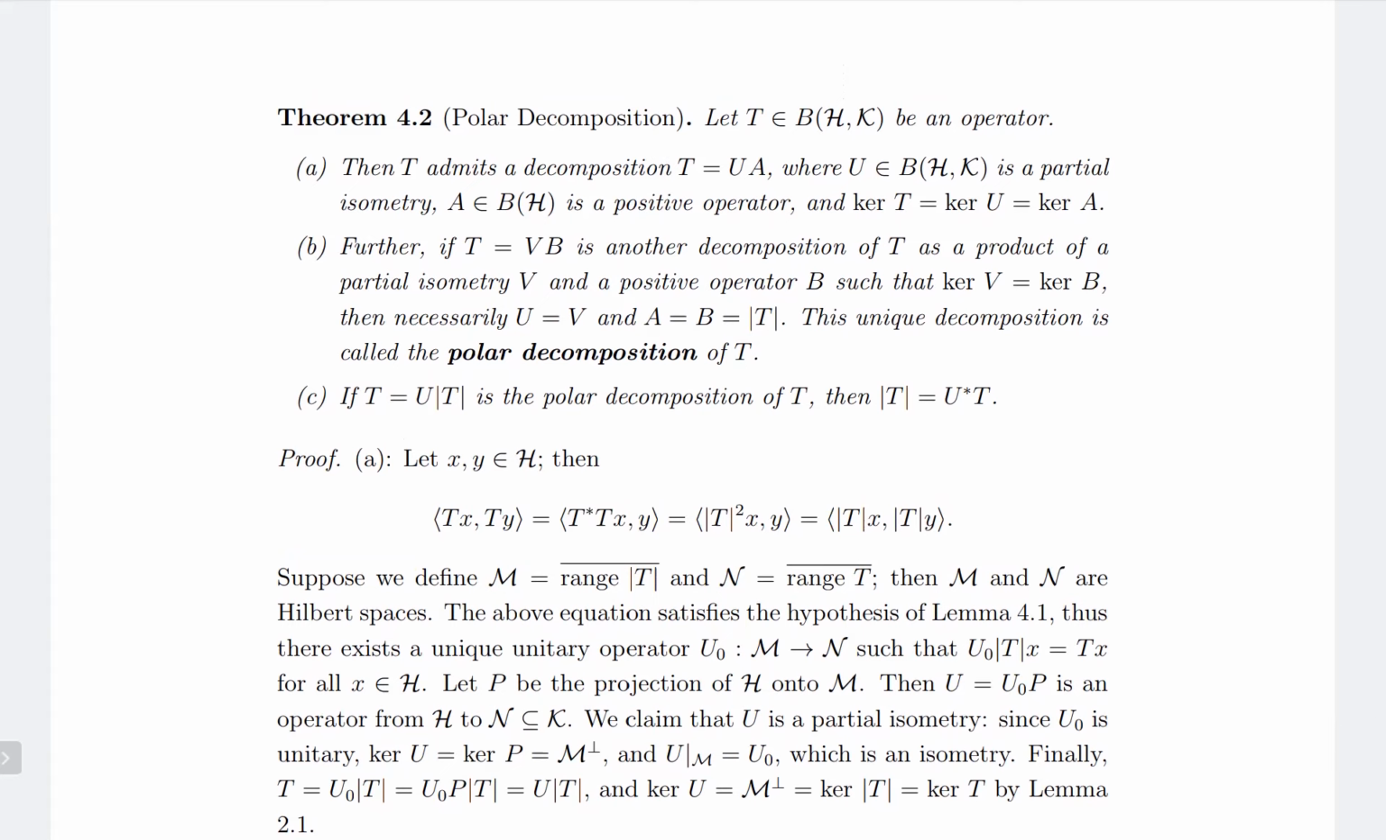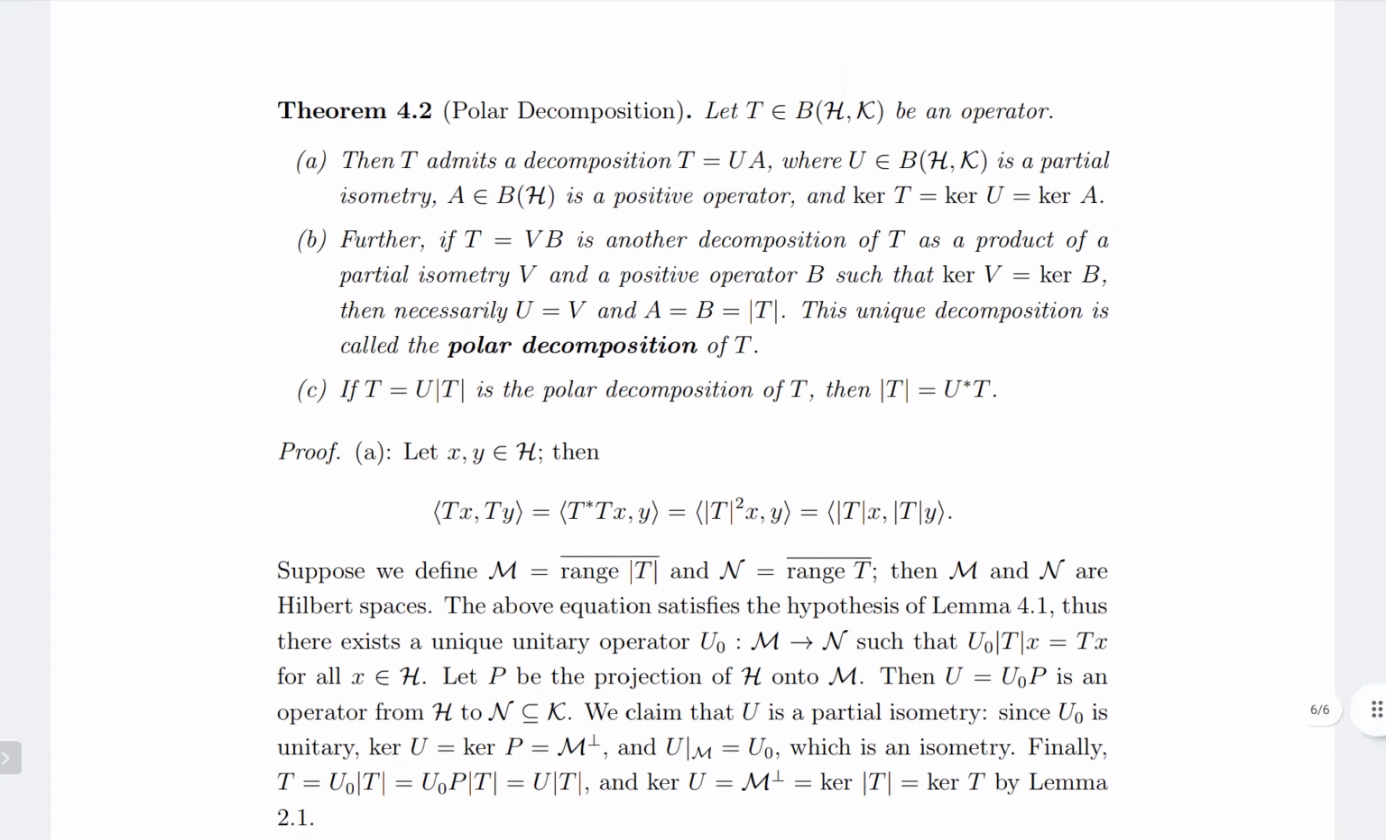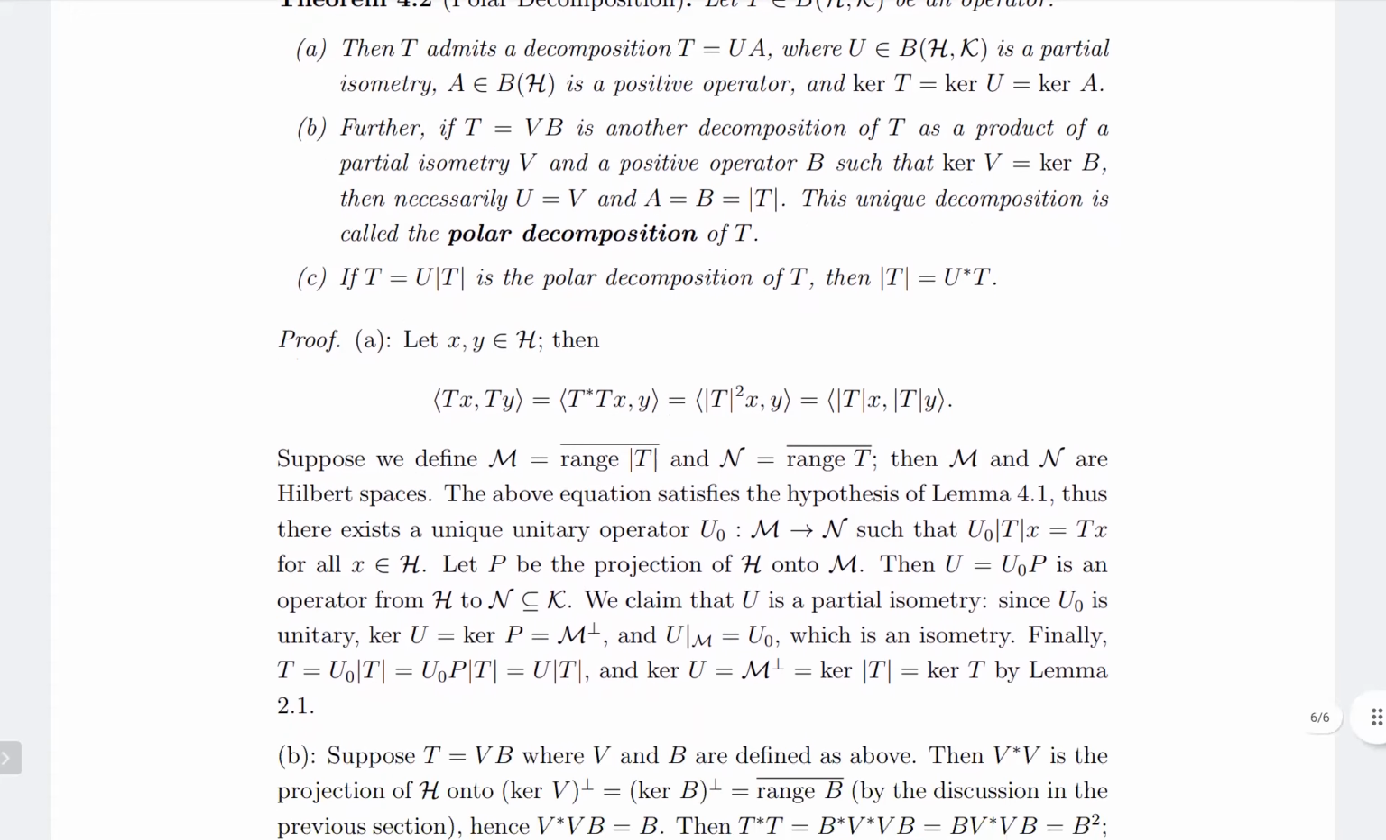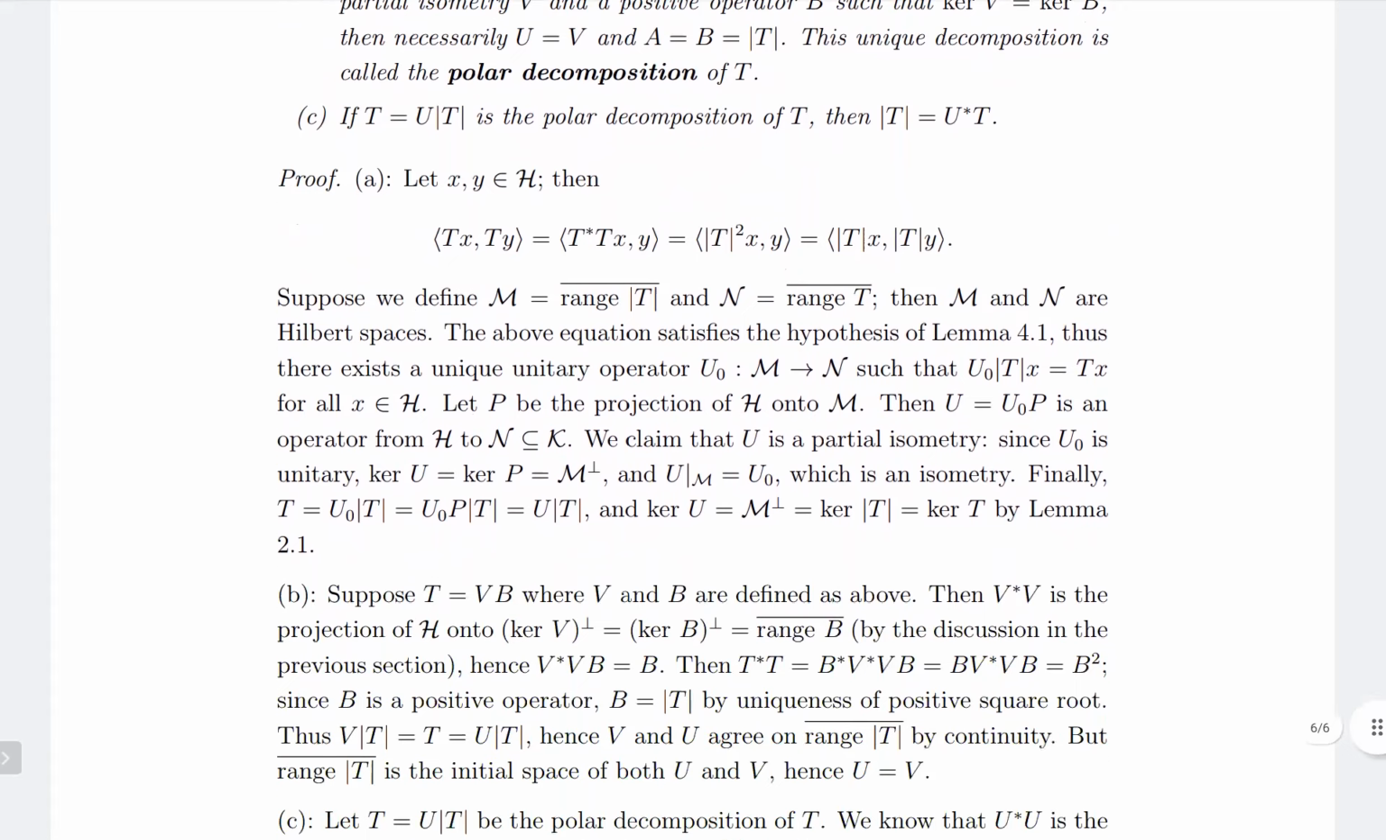So part A, we should show that T equal to UA, where U is a partial isometry, A is a positive operator, and kernel T equal to kernel U equal to kernel A. That's what we have proven here. So T equal to U times modulus of T, and kernel U equal to kernel T, which is equal to kernel modulus of T. So now we will show part B.